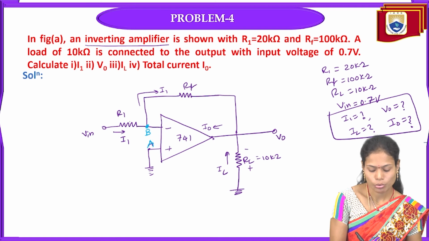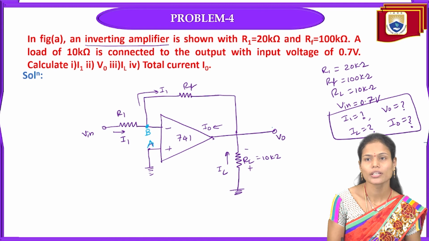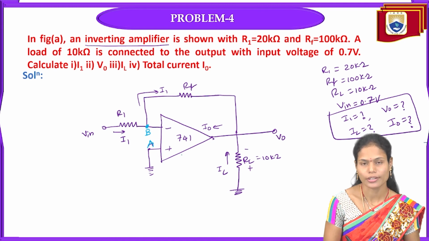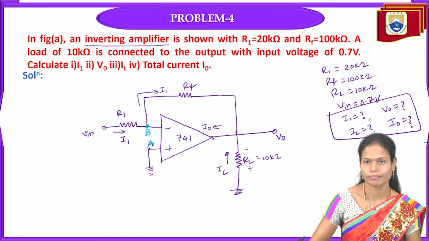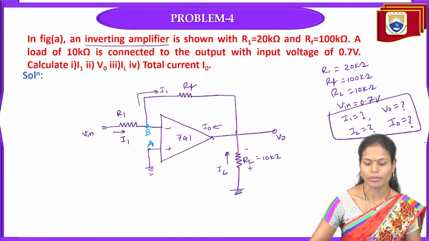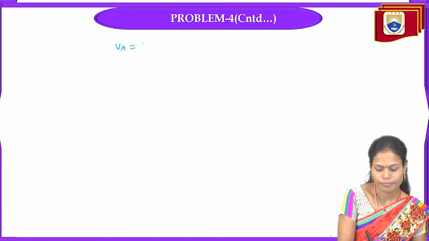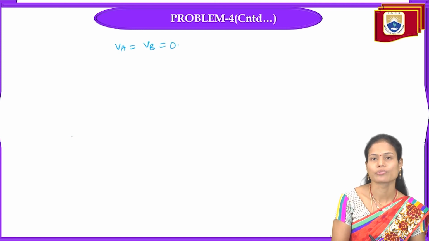So the total current flows through R1 and through RF to the output only, not inside the operational amplifier. This is the important thing we need to consider while calculating any parameter in the operational amplifier, that VA and VB are both zero here.